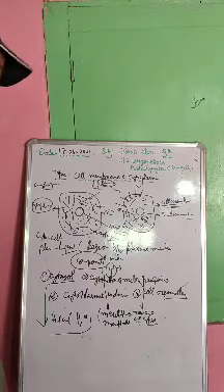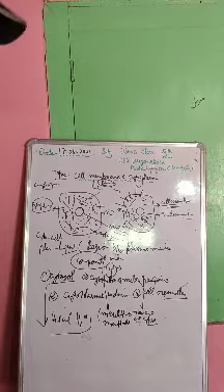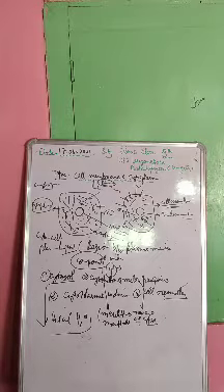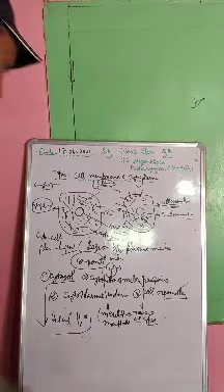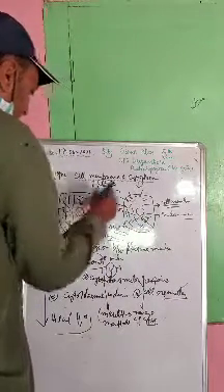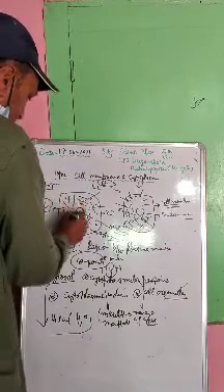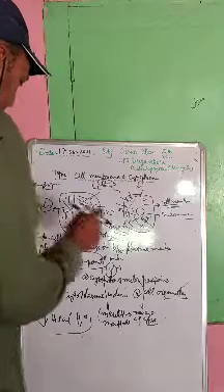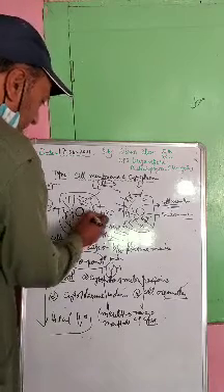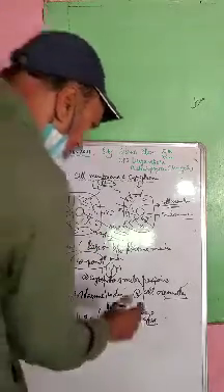Understand? The third one is cytoplasmic inclusion. Cytoplasmic inclusion means the biochemicals.